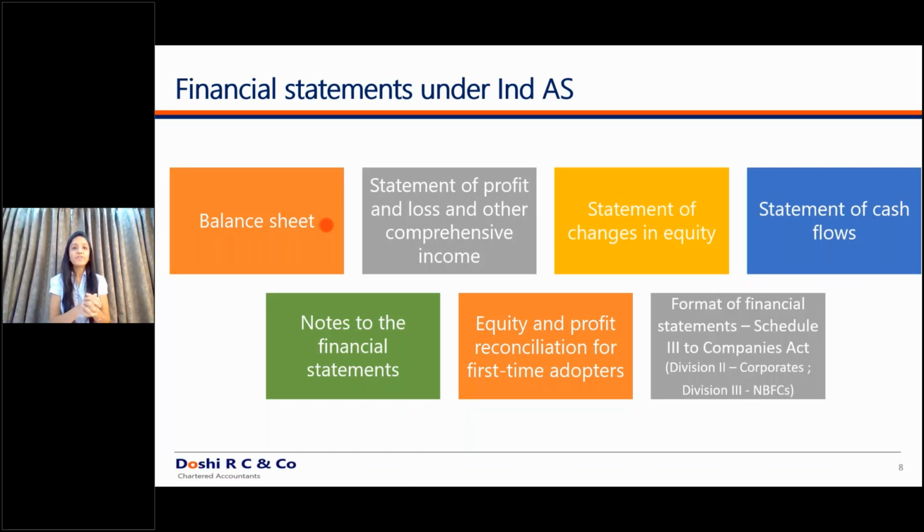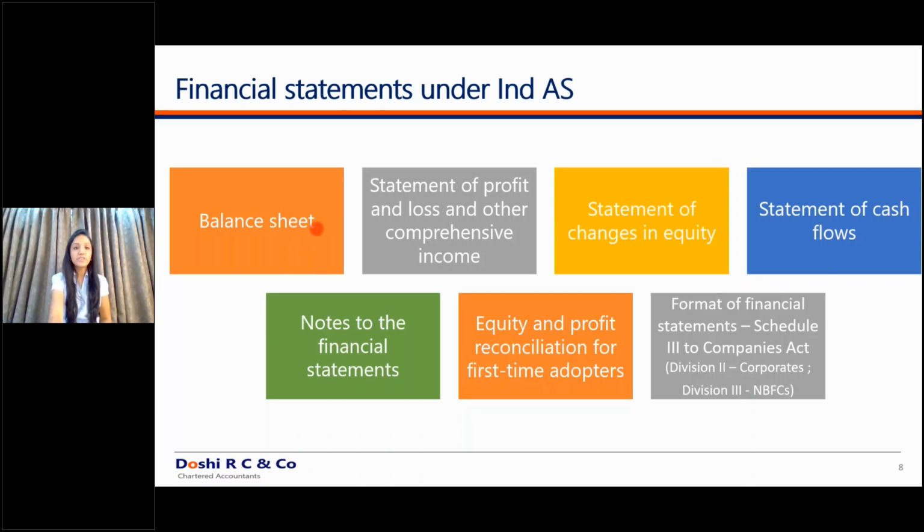Now, as we know, under Indian GAAP there are 2 to 3 components of your financial statements. Under Indian GAAP, you had balance sheet, statement of profit and loss, statement of cash flows, and notes to your financial statements. These were the only 4 components of your financial statements. Whereas under Ind AS, you have all these components.